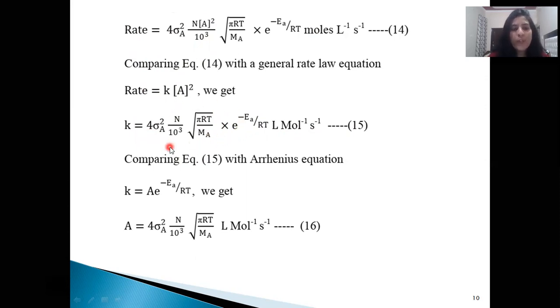For calculation of the frequency factor, that is A, we compare this equation with the Arrhenius equation. What is the Arrhenius equation? This is the Arrhenius equation, that is k = A e^(−Ea/RT). So both sides are equal, and on the right hand side this term and this term are equal, so these two terms get cancelled by each other. The remaining term is A. So A = 4σ²_A N/1000 √(πRT/M_A) liter per mole per second. This is the equation for the frequency factor.